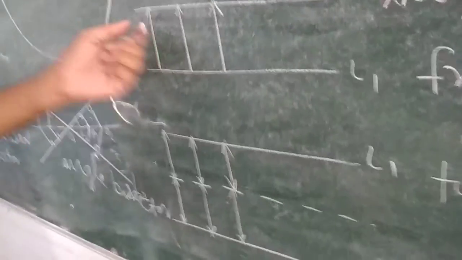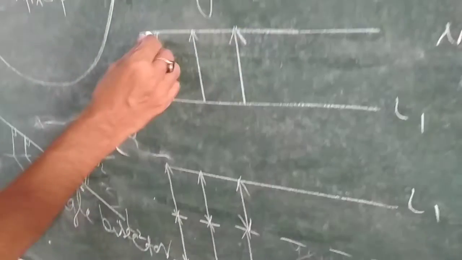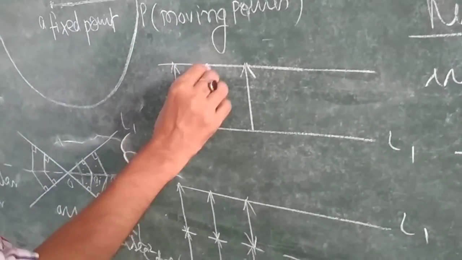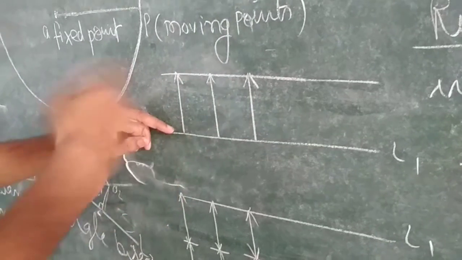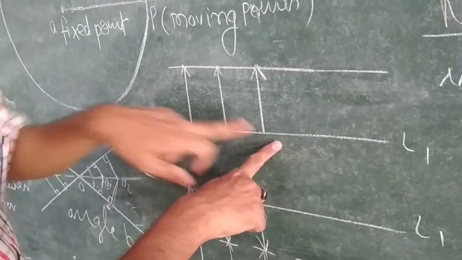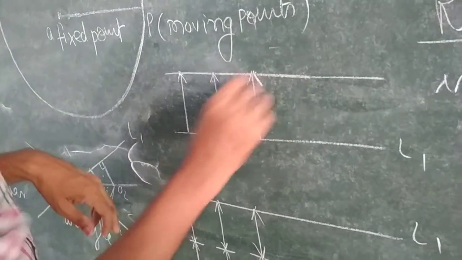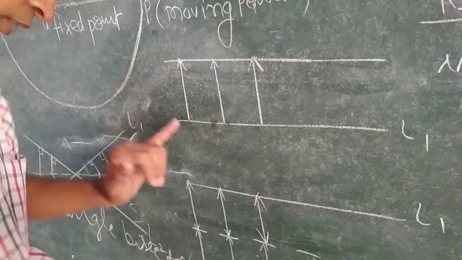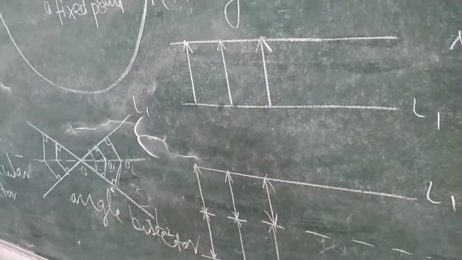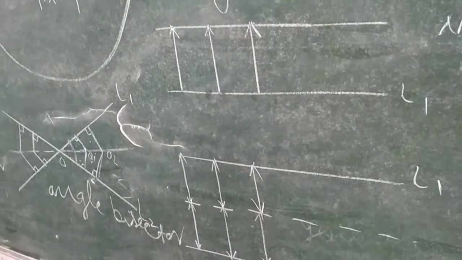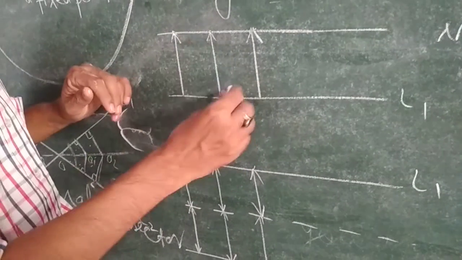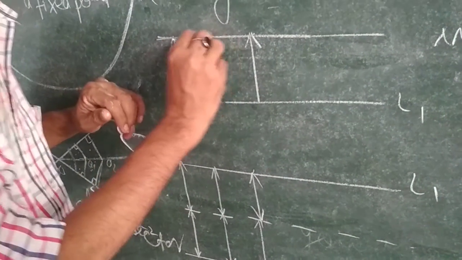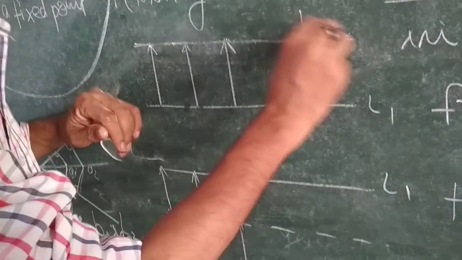Now, some more examples. If you are moving on the road, then what will be the locus of your head? So you are here, this is your head. Once you are here, then after some time you will be here, then after some time you will be here. So you see that there will be a parallel line situated at a distance of your height from the road. So this parallel line is the locus of your head.